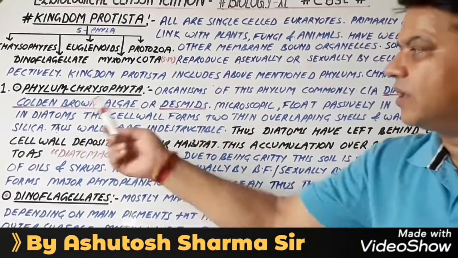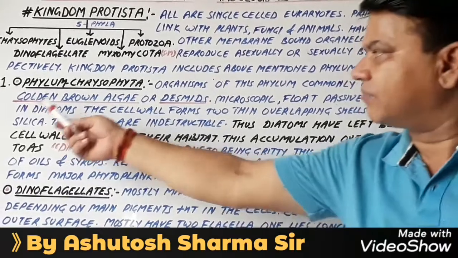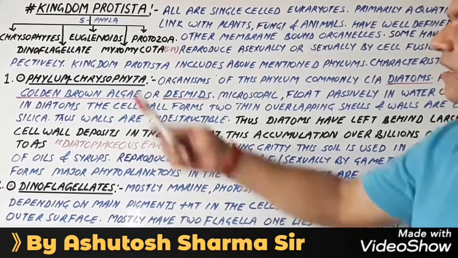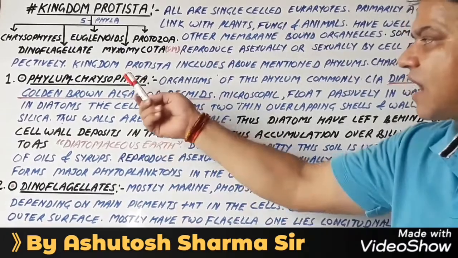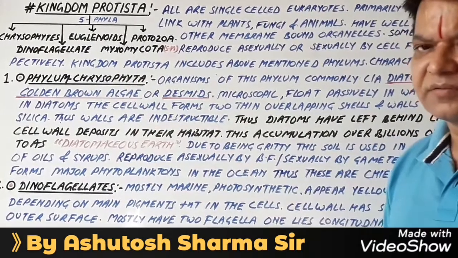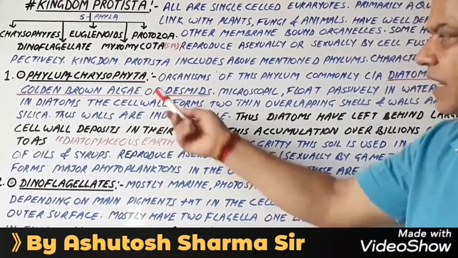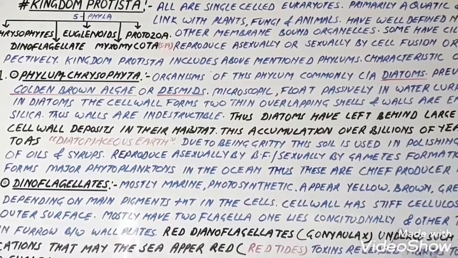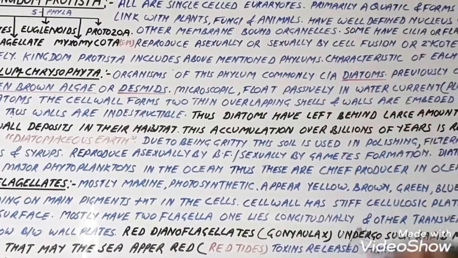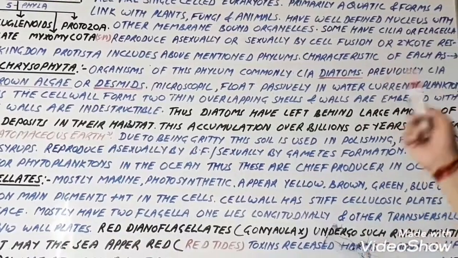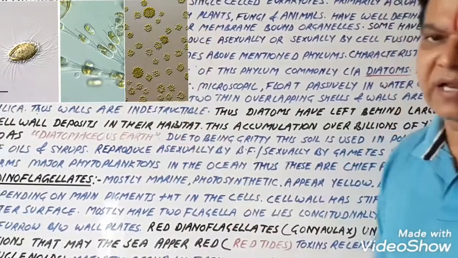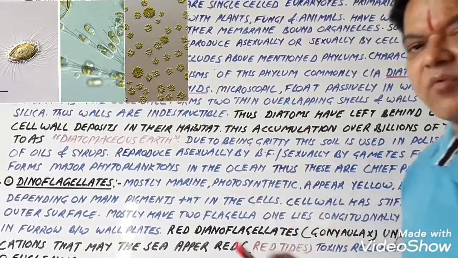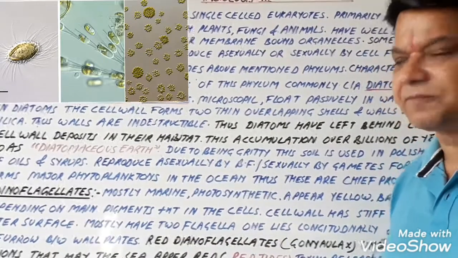First of all, we take phylum Chrysophyta. The first phylum of Kingdom Protista is Chrysophyta, also known as diatoms. Organisms of this phylum are commonly called diatoms and were previously called golden brown algae or desmids. तो इन्हें golden brown algae के नाम से भी जाना जाता था.